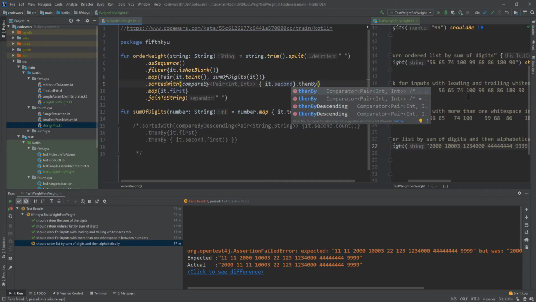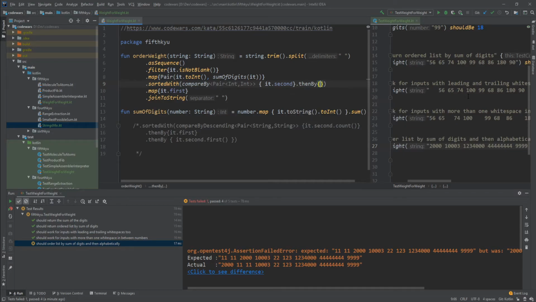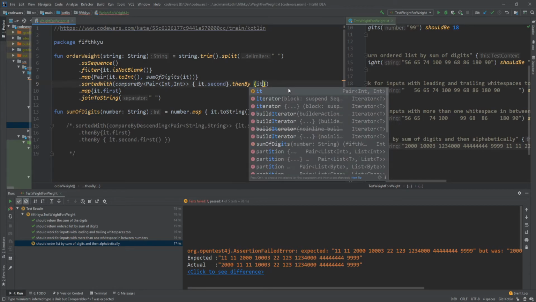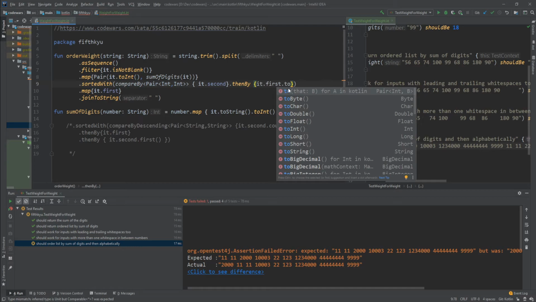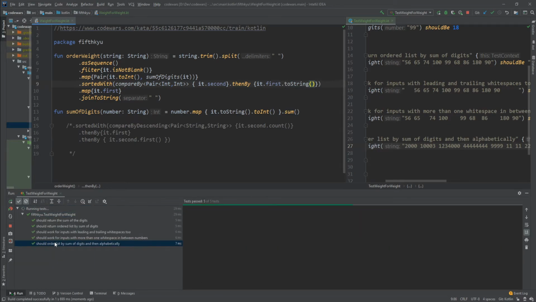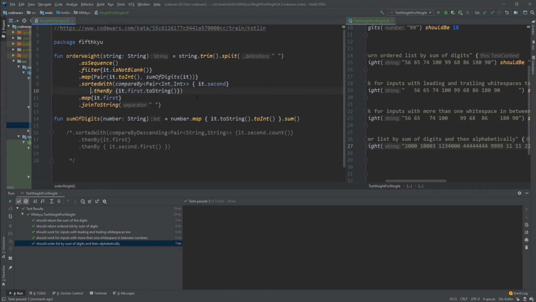Then by, and what we're gonna do is, then it's gonna do it by the first toString, right? So it first toString, alphabetically. Hopefully this works. Yeah, nice. Okay.